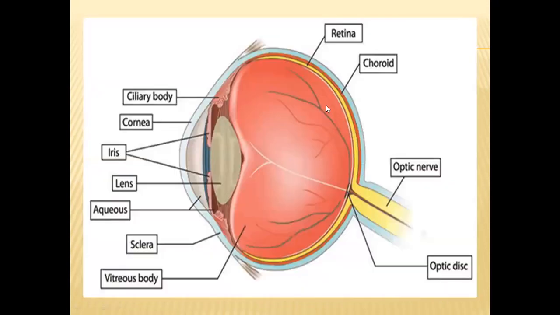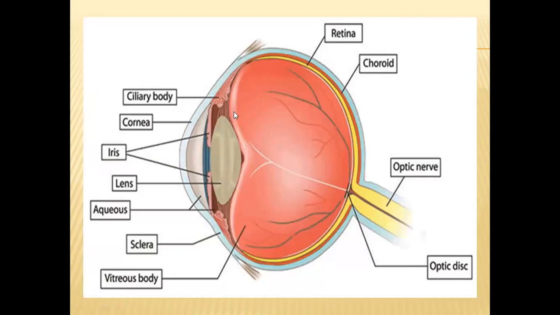And another one is intraocular fluid. For intraocular fluid, there are two chambers inside both our eyes. One is the vitreous chamber, in which vitreous fluid will be there. And another one is the aqueous chamber, in which aqueous fluid will be there. One will be behind the lens, and another one will be in front of the lens.